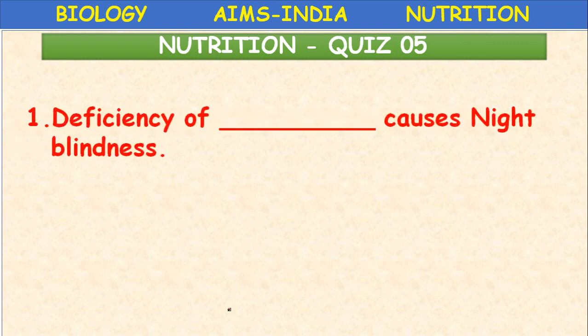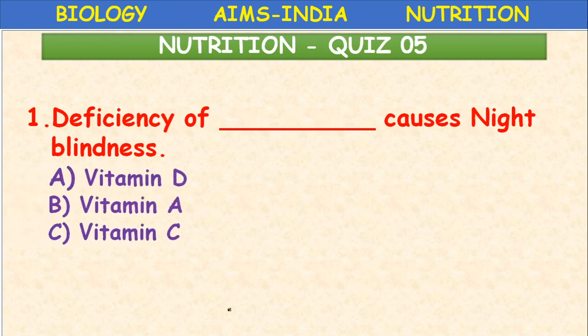Deficiency of dash causes night blindness. Vitamin D, vitamin A, vitamin C, vitamin E. What is the right answer? B. Vitamin A is the right answer. Vitamin A deficiency causes night blindness and xerophthalmia.